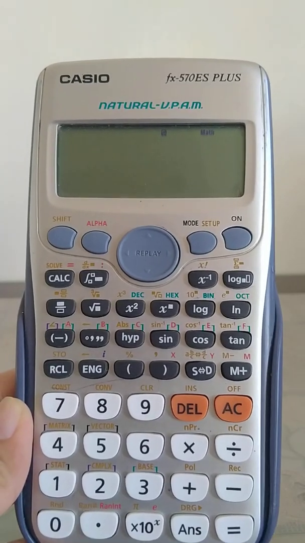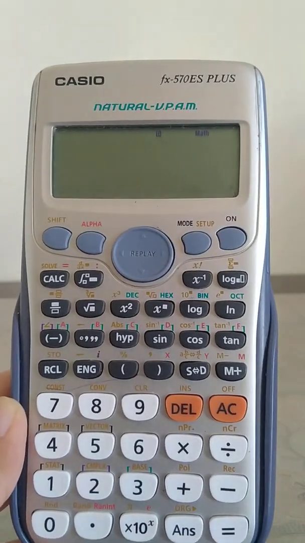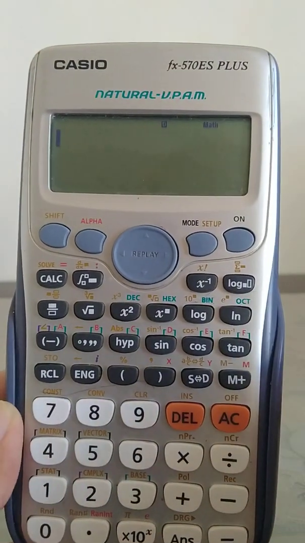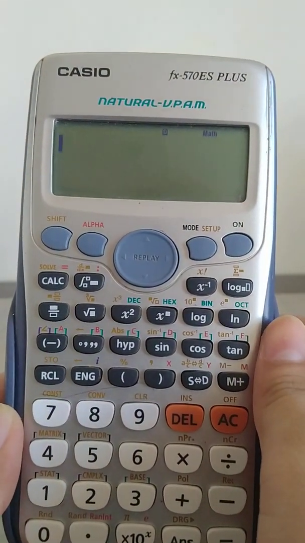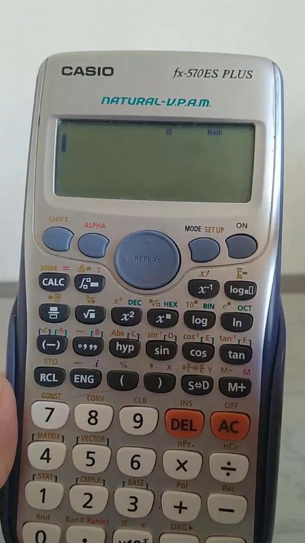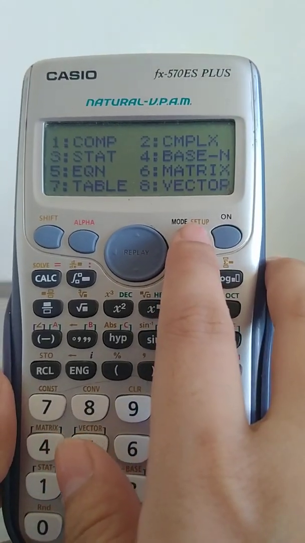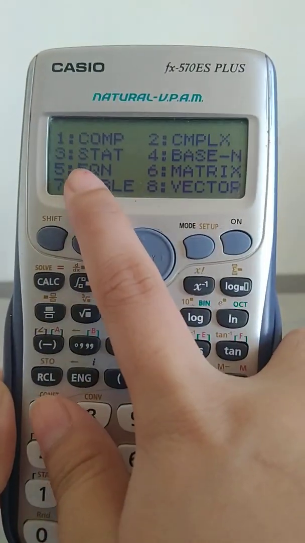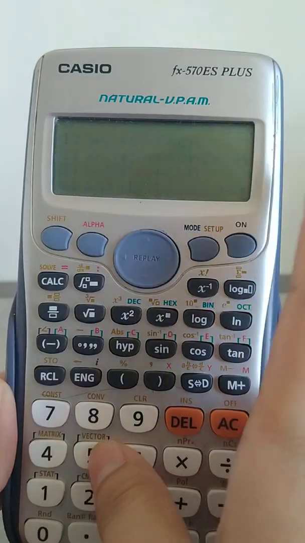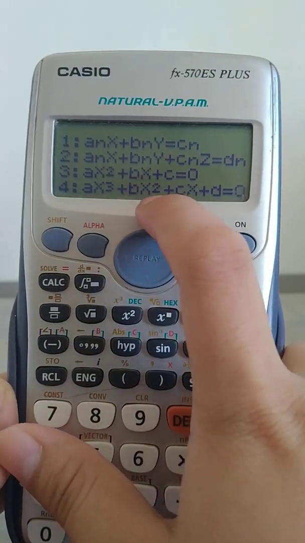So, today ang pag-aaralan natin ay tungkol sa calculator techniques and then mode 5 equation calculations. So, paano nga ba natin i-on yung mode 5? Press mode and then press 5. Nakalagay equation, press 5. And then may makikita tayo dito na 4 na categories.